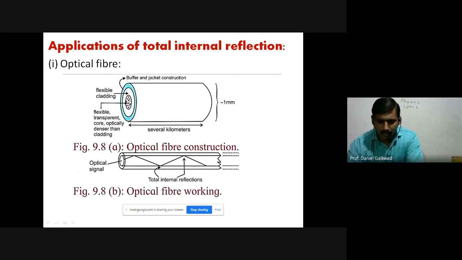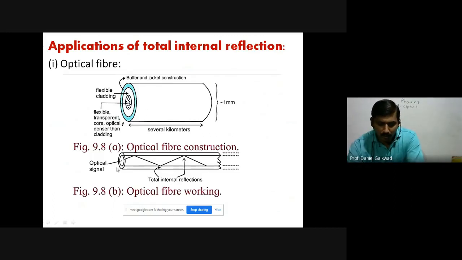Okay, so like that we have the construction. Both are made from the glass medium, and because of the very small dimensions, this glass will be flexible here, or the fiber will be flexible here. And the length of the optical fiber is several kilometers. And we have the protecting cover, that is called buffer and jacket, above the cladding to protect this particular glass medium, the core and cladding here. Okay, so this is the construction part.